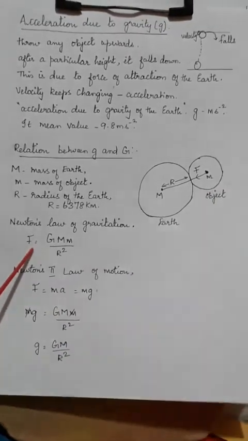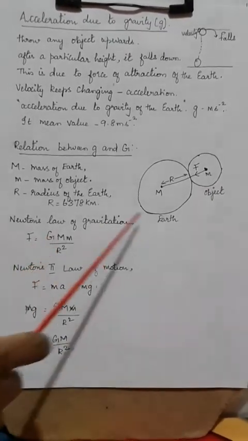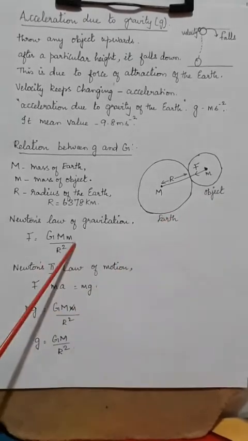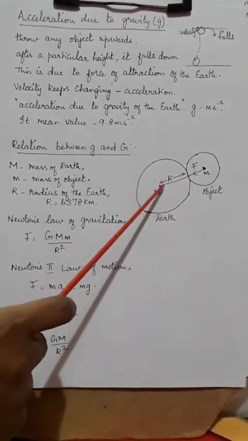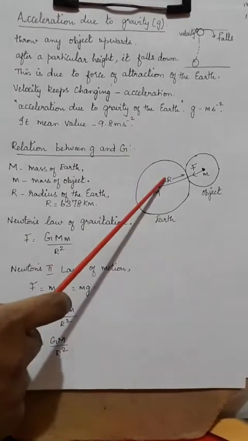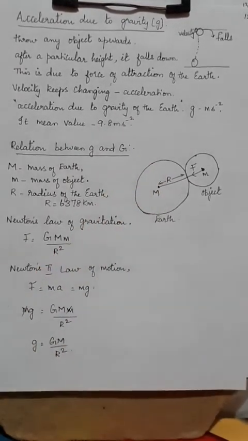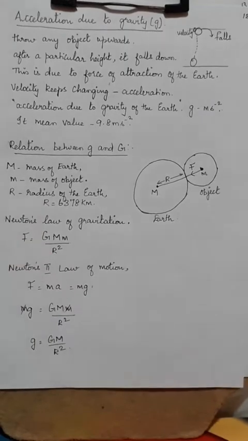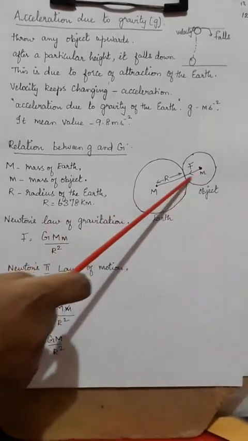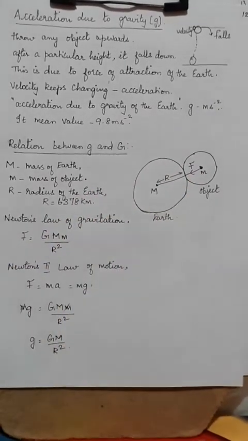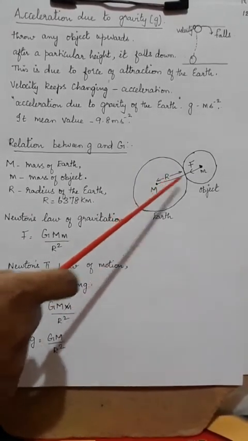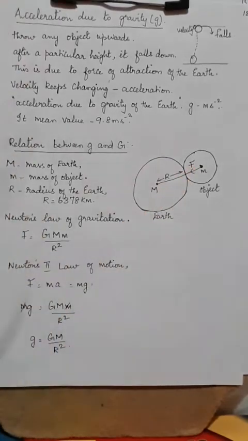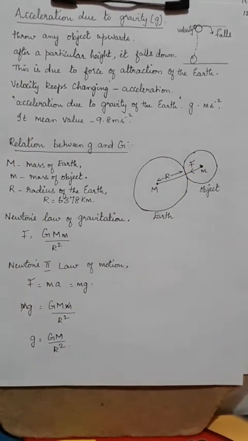So F = G M m / r², inversely proportional to the square of the distance between them. But when you compare the radius of the earth and this distance, this can be neglected. That is why it is not taken into account.